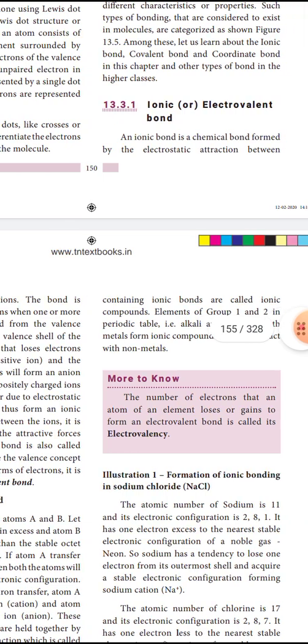See here, if positive and negative ions are attracting together, some force will act there. If two magnets are held together, there is one force, a magnetic force. Likewise, if anions and cations, two opposite charges, are attracting each other, there will be some force. That force is said to be the electrostatic force.